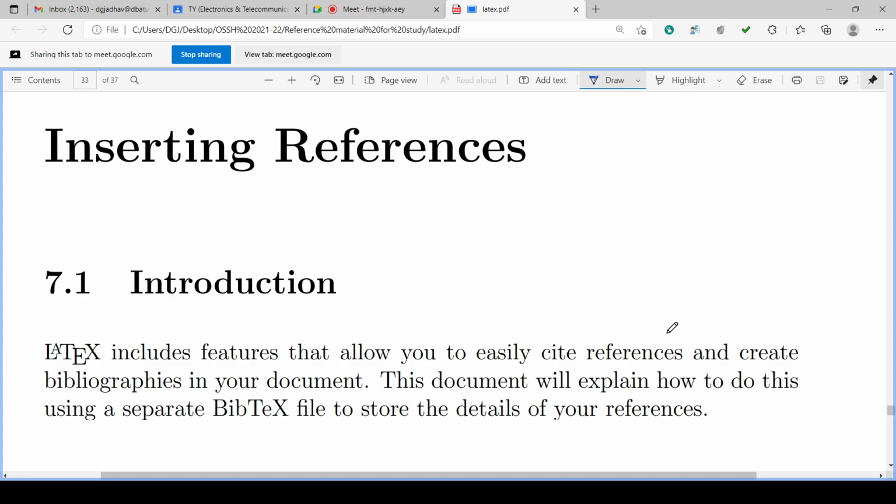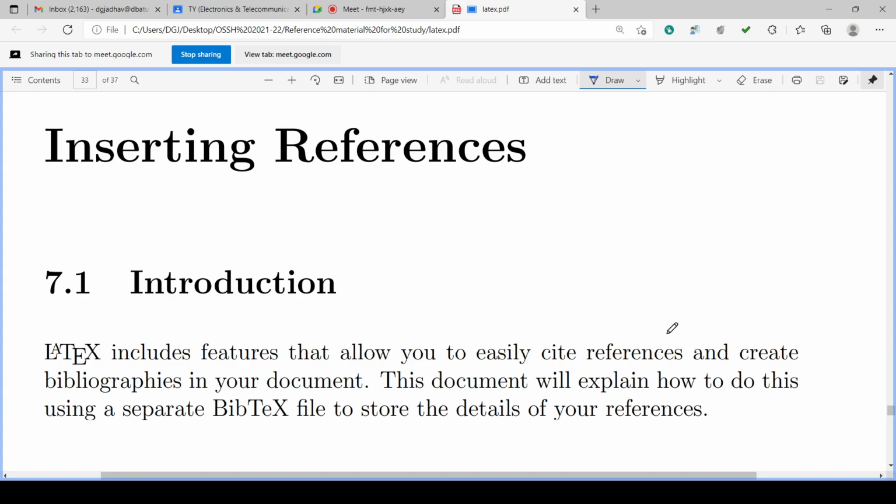You know, whenever you prepare a report-like document which requires references, the document from which you have referred the theory or concept or law or definition, that we have to put as a reference at the end of the document, isn't it?